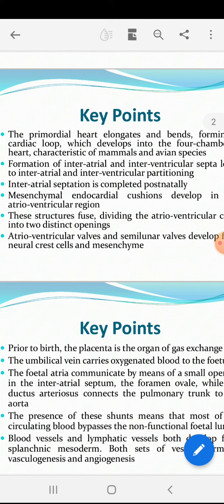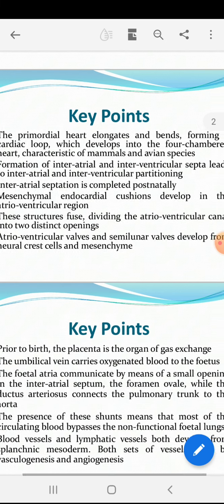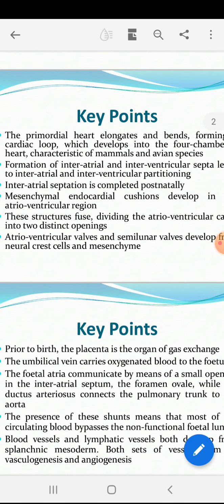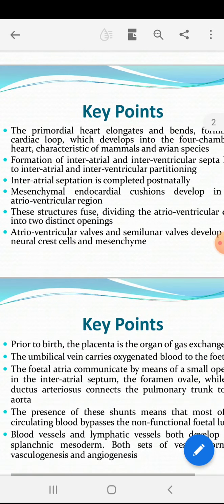Then mesenchymal endocardial cushions develop in the atrioventricular region. These structures fuse and divide the atrioventricular canal into two distinct openings. One opening is towards atrium, another is towards ventricle. The atrioventricular valves and semilunar valves develop from the neural crest cells and mesenchyme.